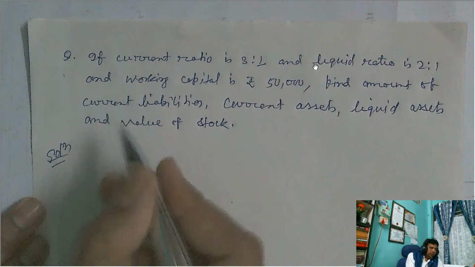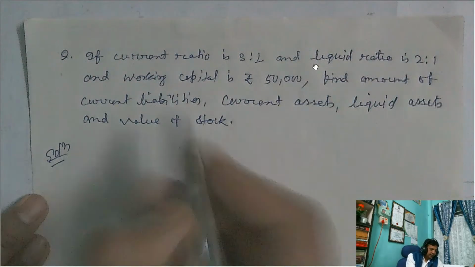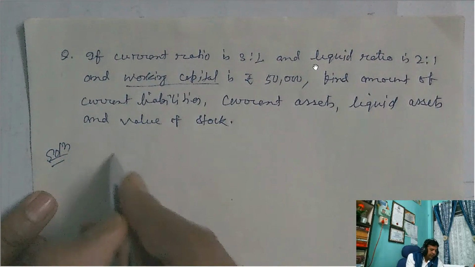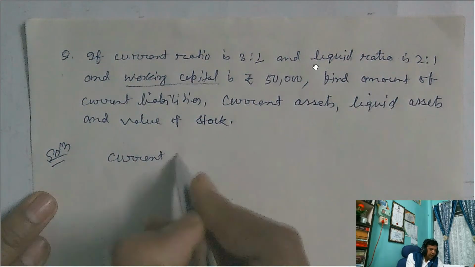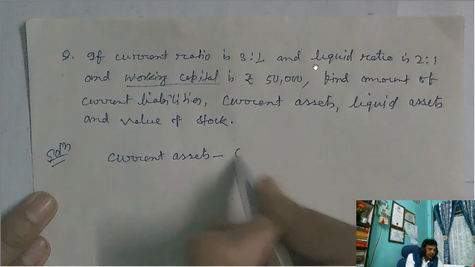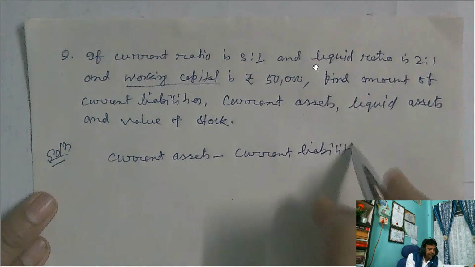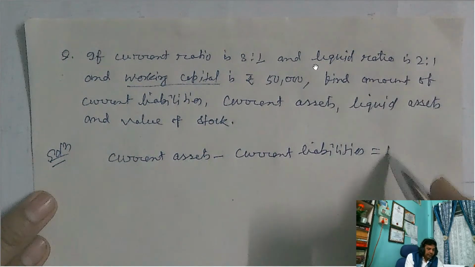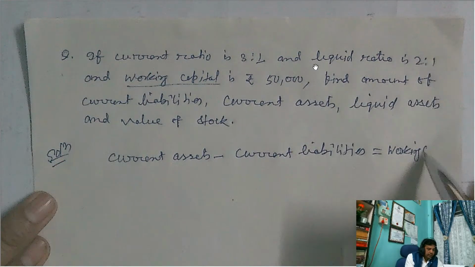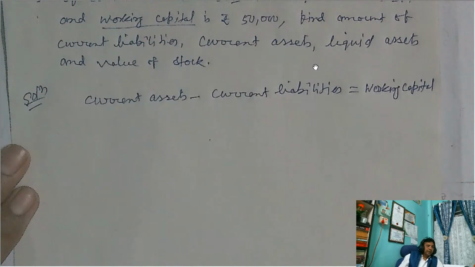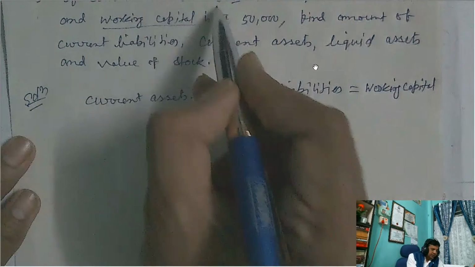Solution. The working capital is given in the question. We always remember that the working capital formula is current assets minus current liabilities equals working capital. So this formula: working capital equals current assets minus current liabilities. Then the current ratio is given as 3 is to 1.